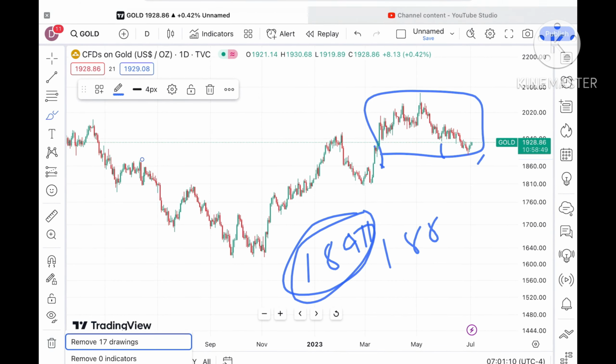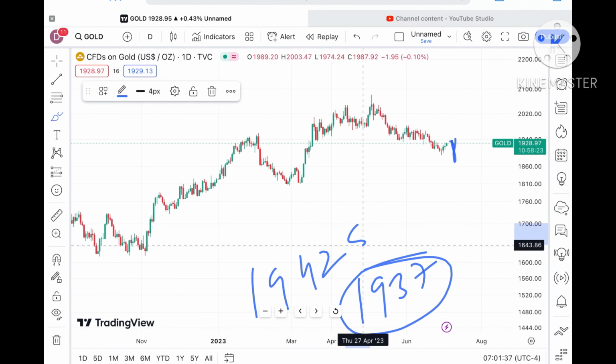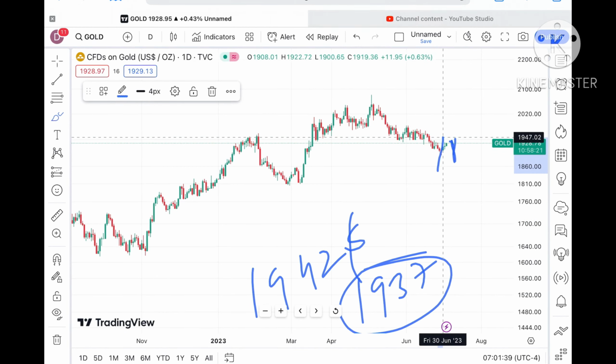Suppose the price sustains this particular level; chances are very high it can sustain, and there is a probability that it can cross a level of around $1937. Once the price sustains above $1937, it can touch a level of around 1942, and if the price moves above that level, it can cross a level of around $1948.